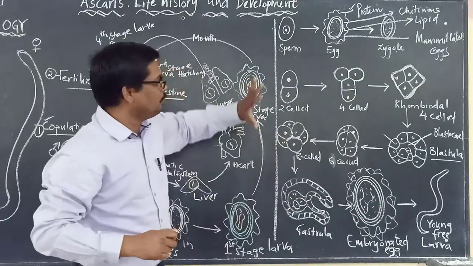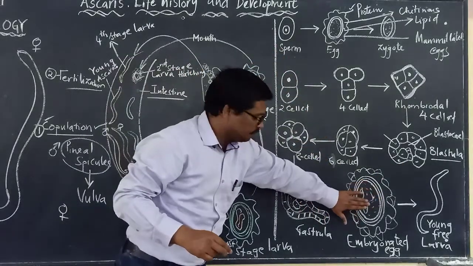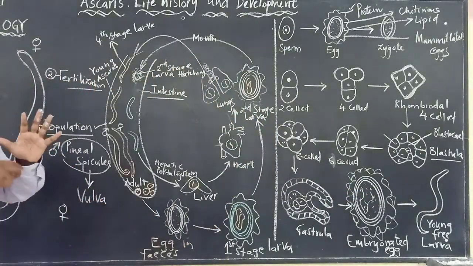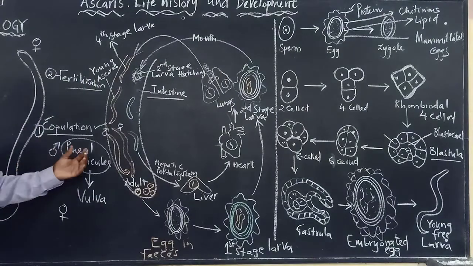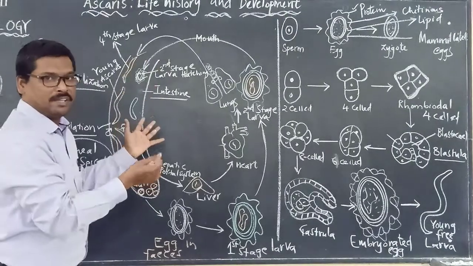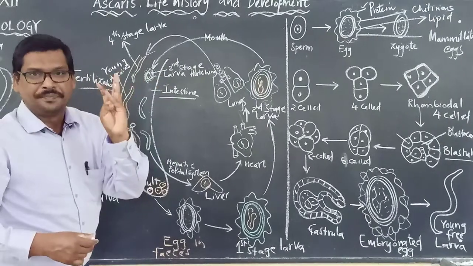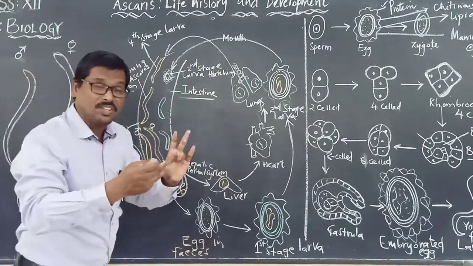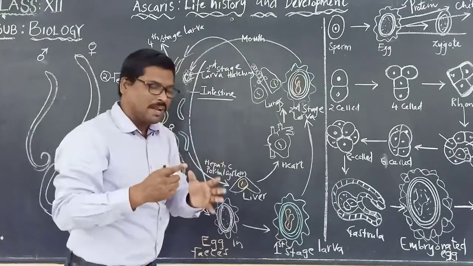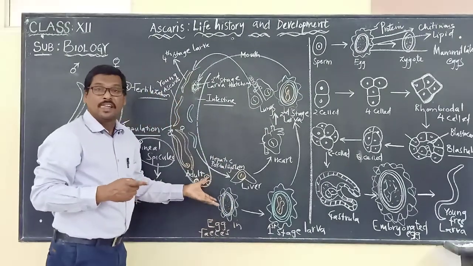But now let us see. As this process occurs, here are the embryonated eggs. All this is taking place in the intestine. It is all happening, meaning copulation, fertilization, and development of the zygote into an embryonated egg is taking place in the intestine.